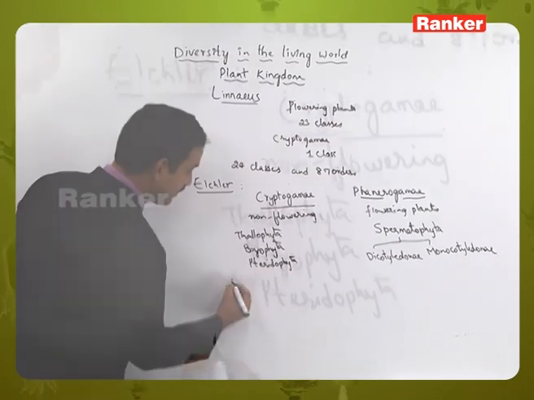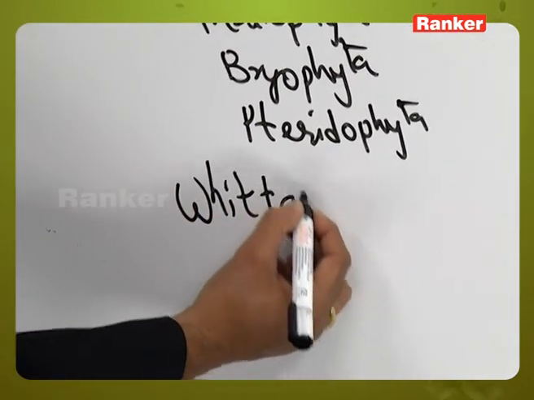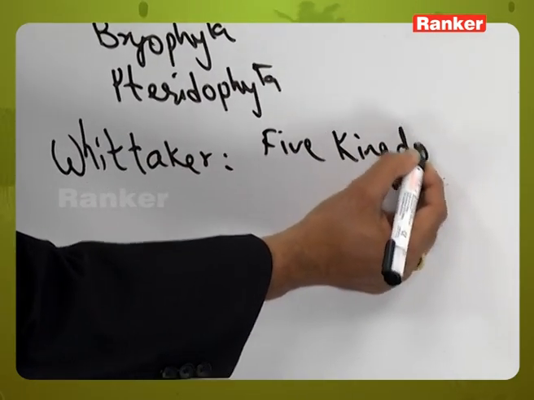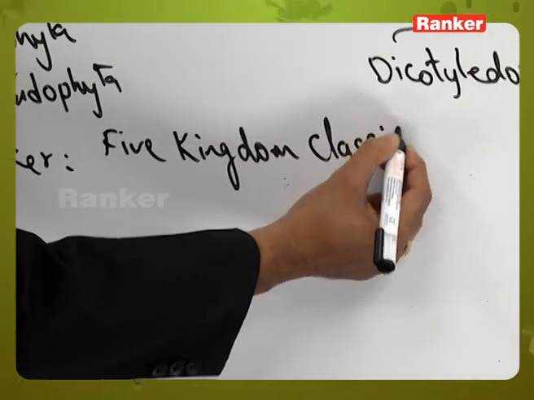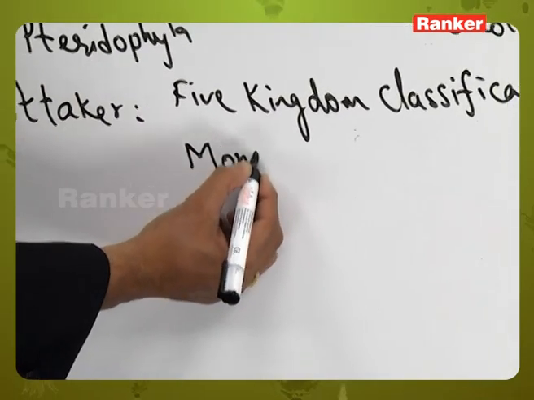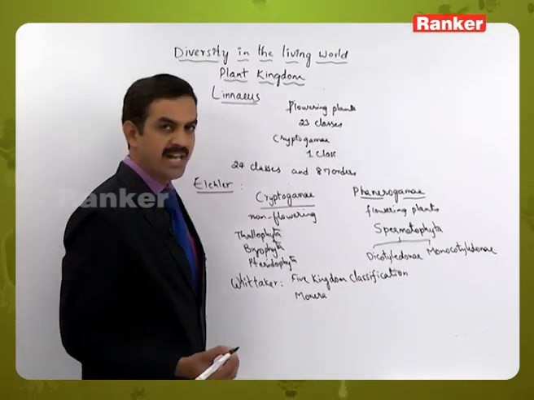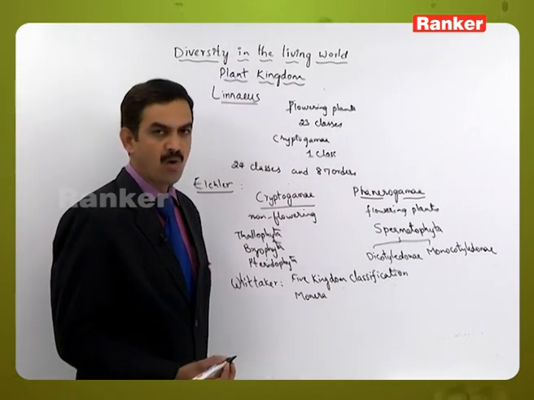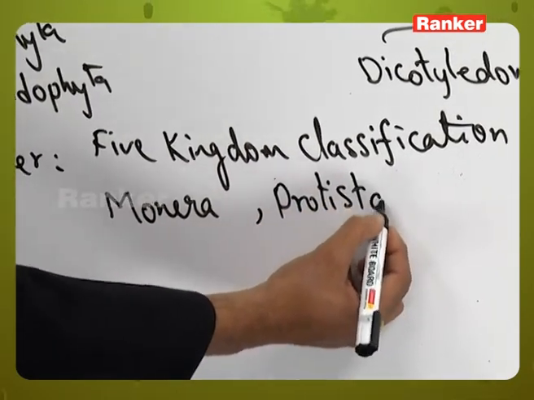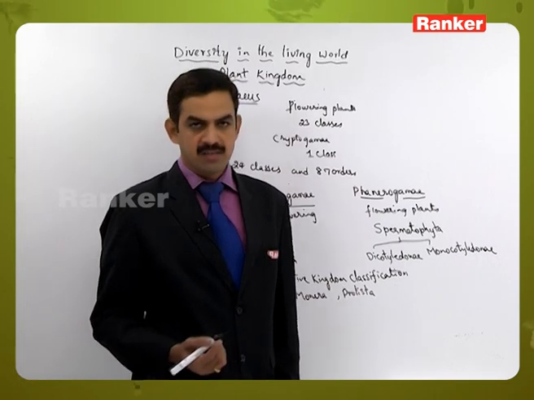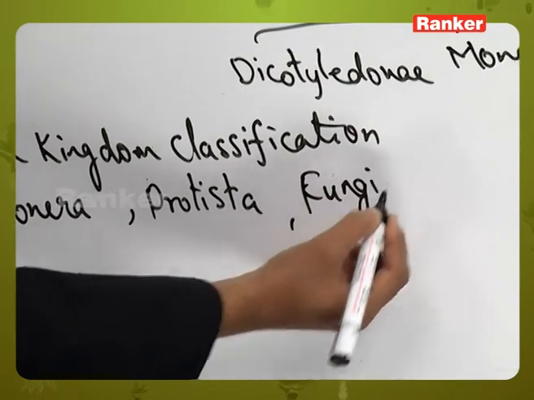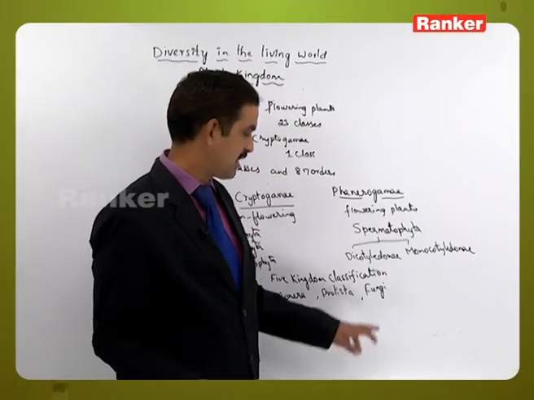Then next, coming to Whittaker, who had given the 5 kingdom classification. According to this 5 kingdom classification, we know that Monera includes unicellular prokaryotic organisms, some may contain cell wall and some may not contain cell wall. The other one is Protista, which includes unicellular eukaryotic organisms with or without cell wall. Then all organisms which are heterotrophic and having chitin cell wall are kept under fungi.